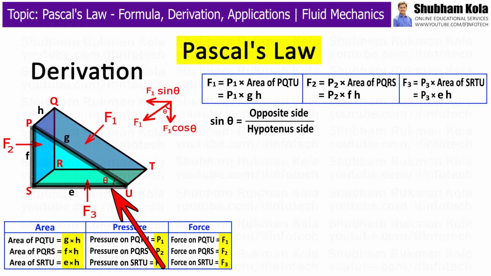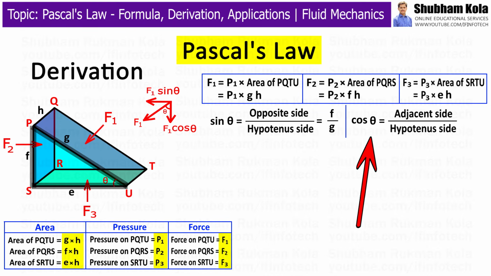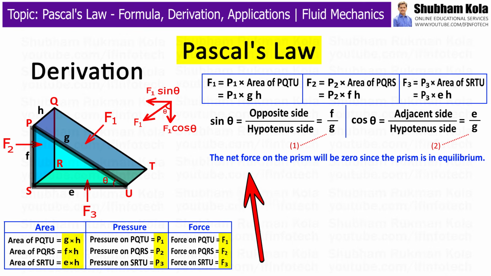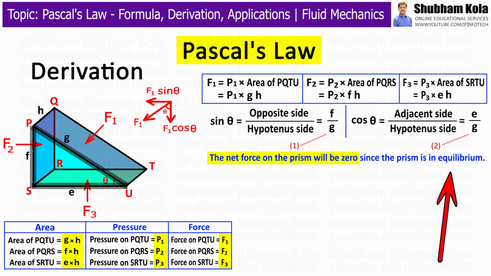Also, the trigonometric ratio for sin theta will be the opposite side, that is small f, upon the hypotenuse side, that is small g, and the trigonometric ratio for cos theta will be the adjacent side, that is small e, upon the hypotenuse side, that is small g. The net force on the prismatic element will be 0 since the prismatic element is in equilibrium.